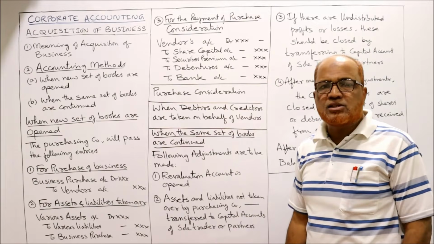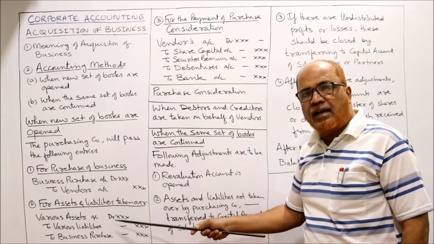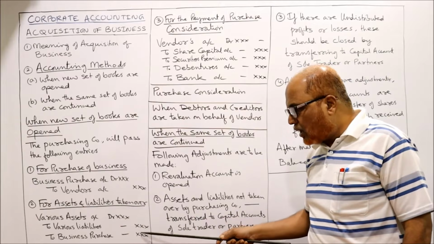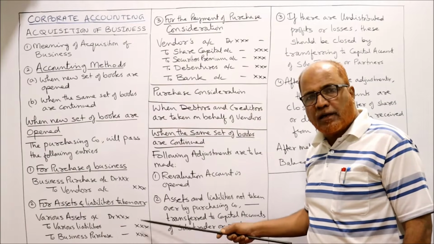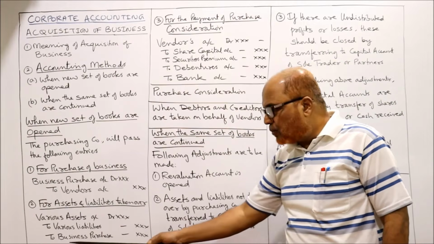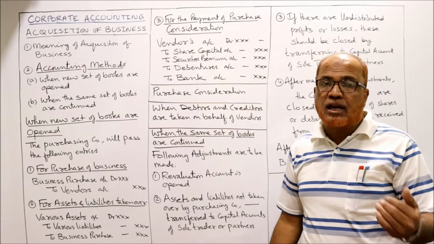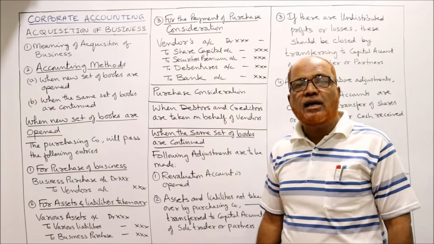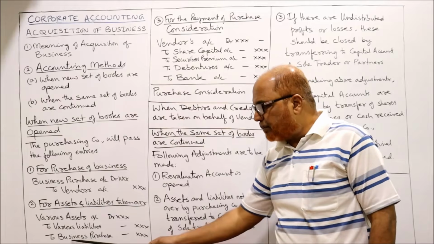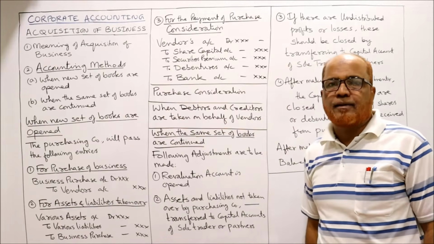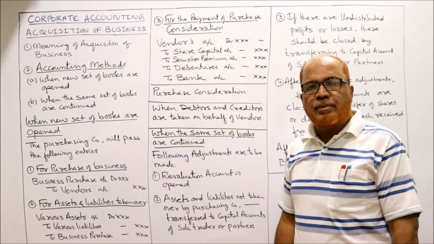Suppose it may happen like this also. The debit column will be 10 lakh, whereas the credit column is 9 lakh. So 1 lakh rupees short we are getting on the credit side. So we will write to capital reserve, balancing figure 1 lakh. So what does capital reserve mean?